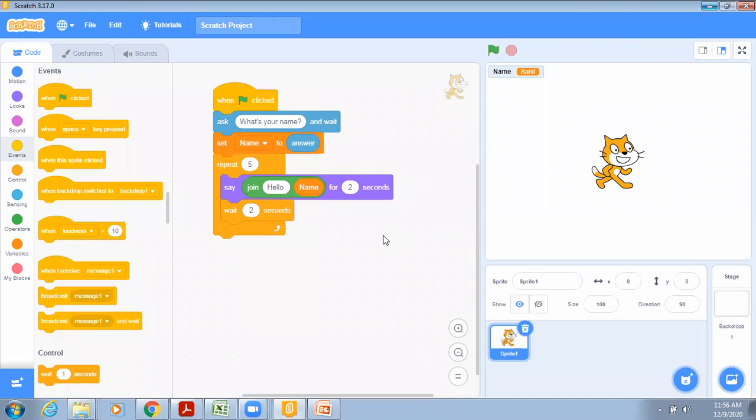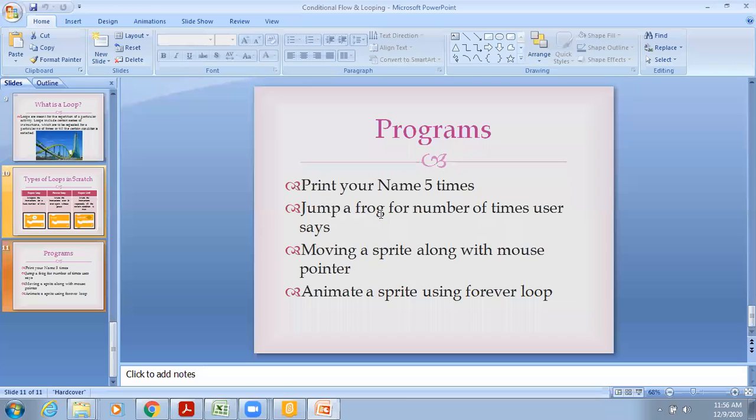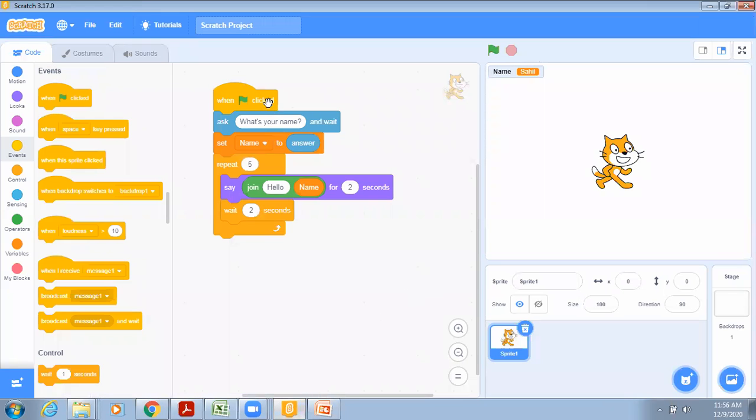So it means using this repeat block, we can repeat a statement for a fixed number of times. I wanted to repeat it 5 times. If you wanted to repeat it 10 times, then you can do it in that way. Okay. Next question is, now we have to make a frog jump for a fixed number of times, or maybe the number of times which the user is saying. So let's do this program now.